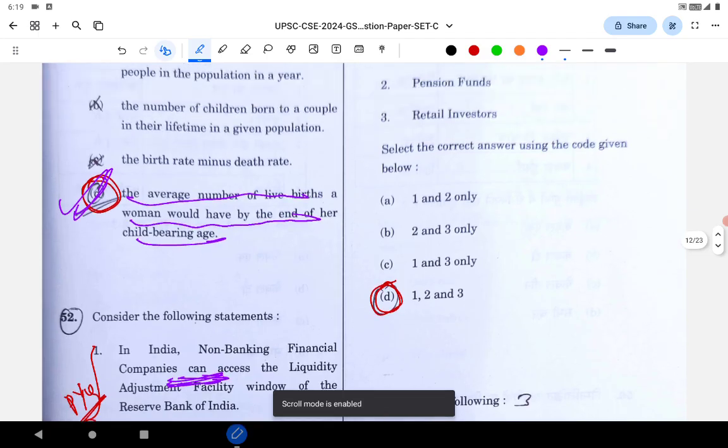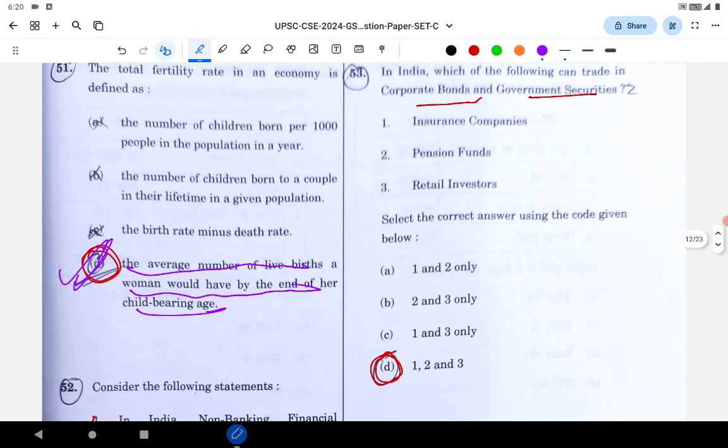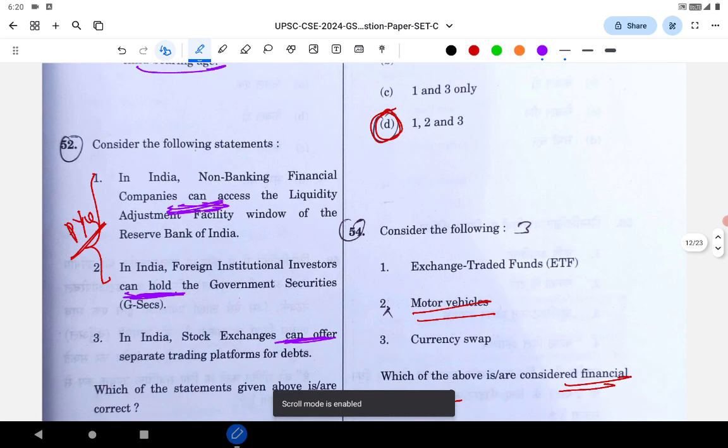Let's go to question number 53. In India, which of the following can trade corporate bonds and government securities? All three, like the retail investors, pension funds, insurance companies as well. All three. They have not asked this particular question directly.